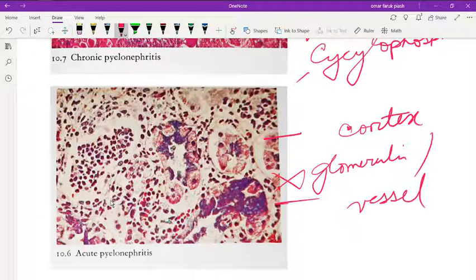It presents with fever, flank pain, that means costovertebral angle tenderness, and nausea, vomiting, chills.